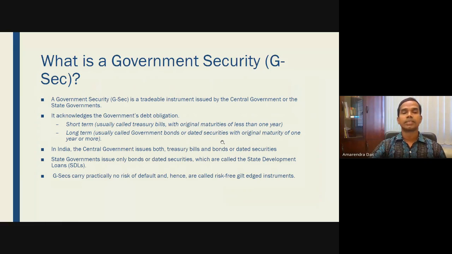Now in India, the central government issues both treasury bills and bonds or dated securities, but the state governments issue only the bonds or dated securities, which are also called as the state development loans (SDLs). So state governments do not issue short-term government securities, or we can say that the state governments do not issue treasury bills. It is only the government of India which issues treasury bills. On the other hand, the state governments issue only bonds which are long-term in nature. These are also called as the state development loans or SDLs.